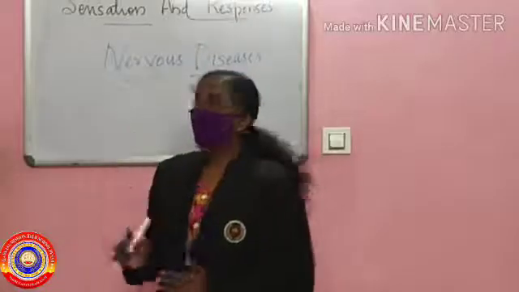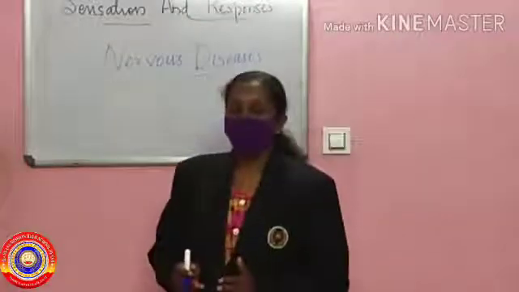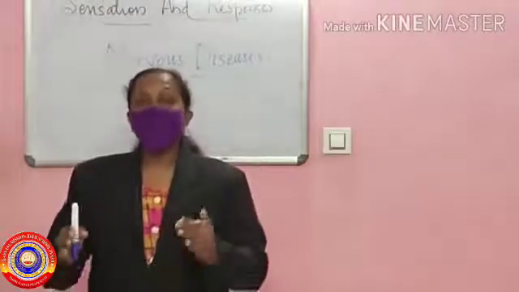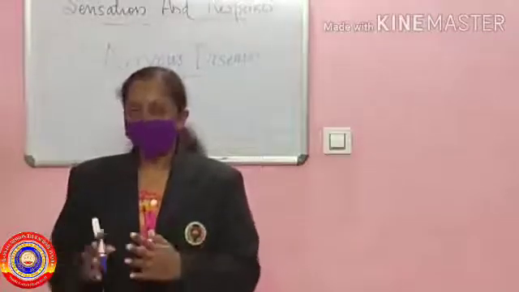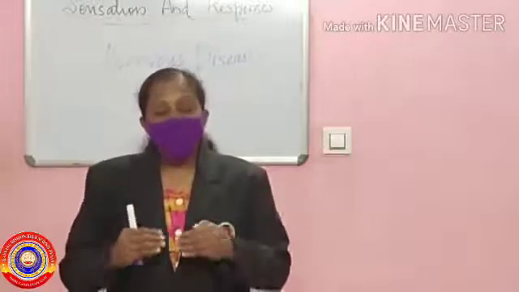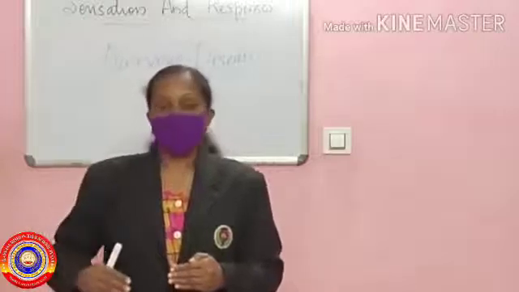Our last topic of this chapter is nervous diseases. A healthy nervous system is the basis of normal body activities. Even minor wounds in our body cause some defects in the nervous system.